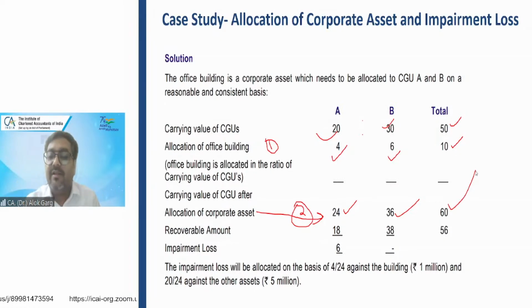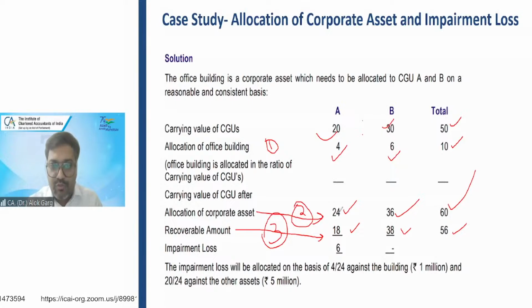Step number 3, compare the total carrying value with the recoverable value. What is my recoverable value? Step number 3, I am comparing my carrying value with recoverable value. This is 18 and 38, which is given in the question. The total is 56. So if I compare my carrying value of CGU A after corporate asset with recoverable value, 6 is my impairment loss.